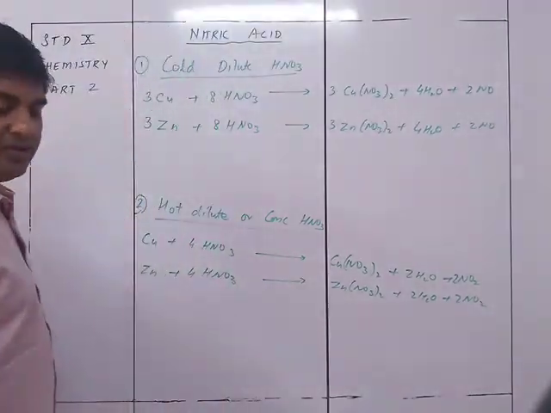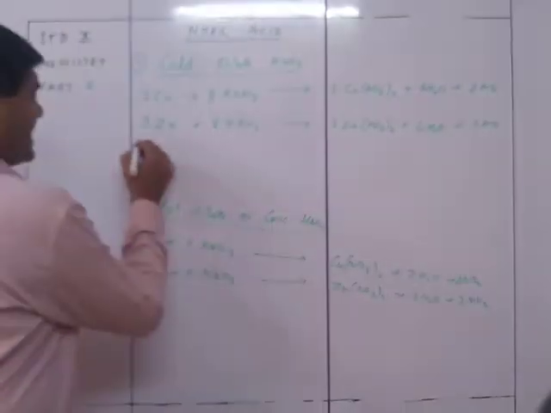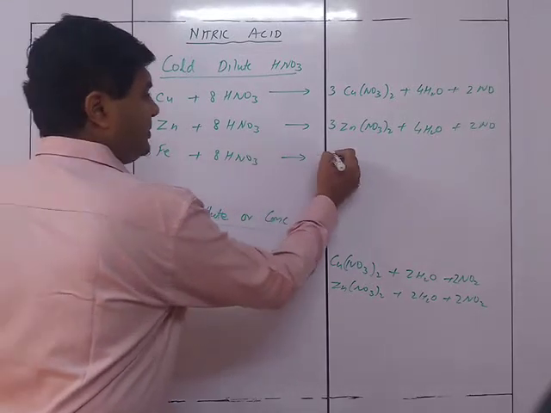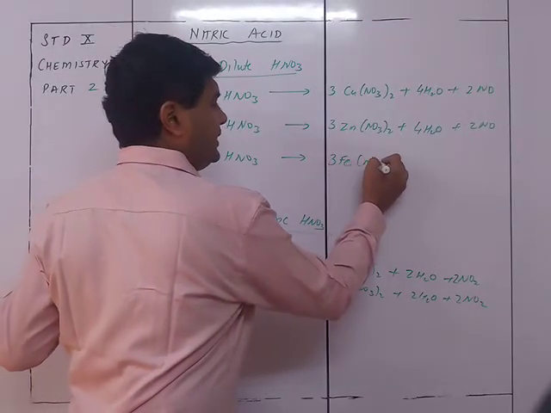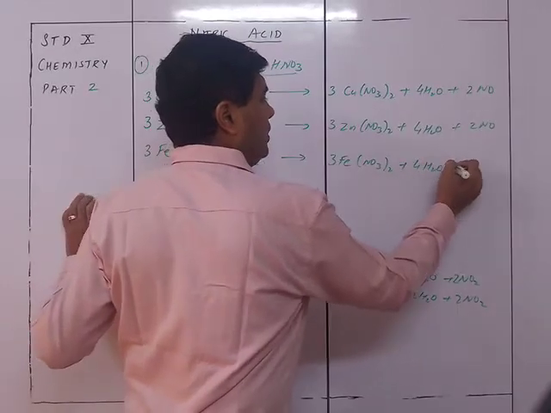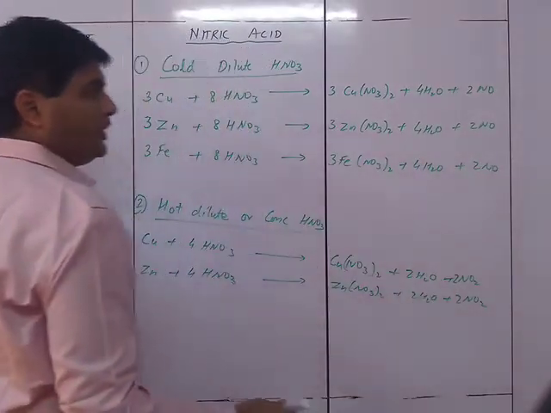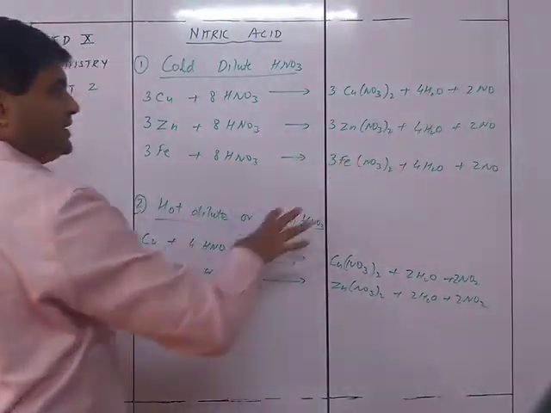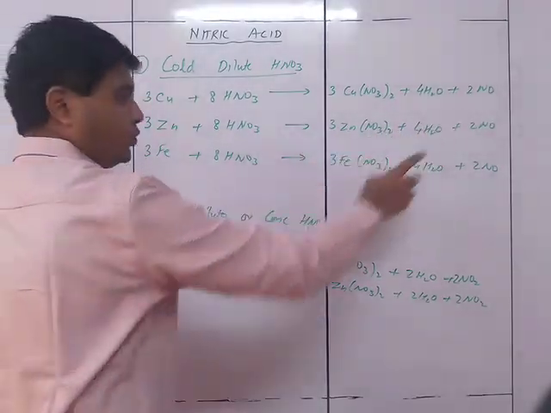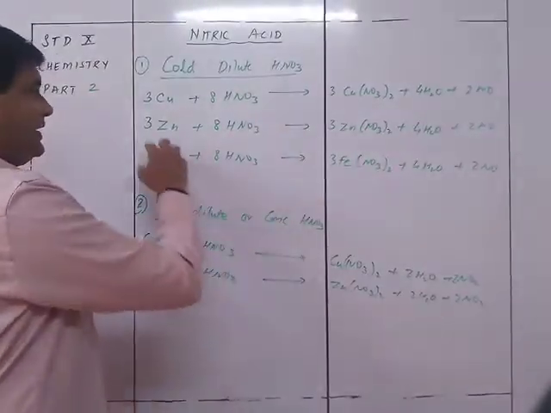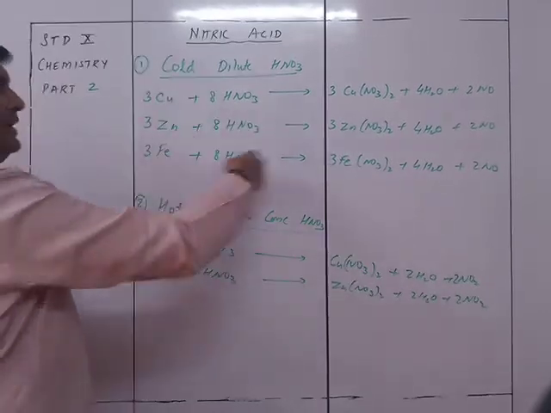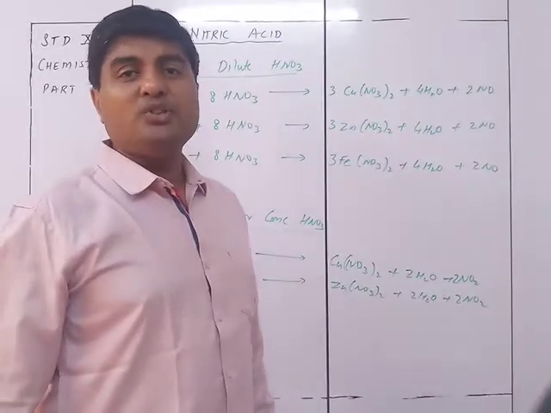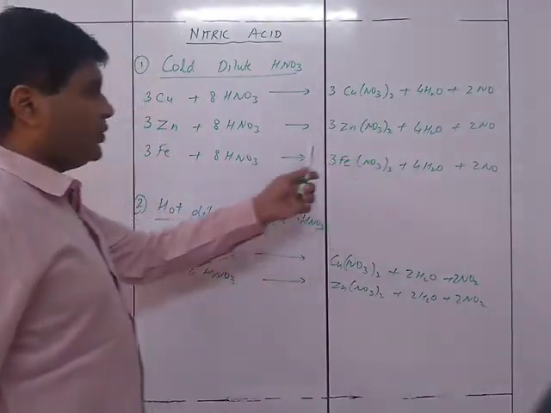Now lastly we are going to see the reaction for iron. So if you take 3Fe plus 8HNO3, it is going to still give me 3Fe(NO3)2 plus 4H2O plus 2NO. You can see the beauty of this particular thing. Remembering is so easy, even learning the balancing is easy, because the balancing is the same for all: 3, 8, 3, 4, 2. You can remember it entirely. Whether Cu, Zn or Fe is put in, only that changes, everything else is the same, there is no change anywhere, so that makes it easy to remember.